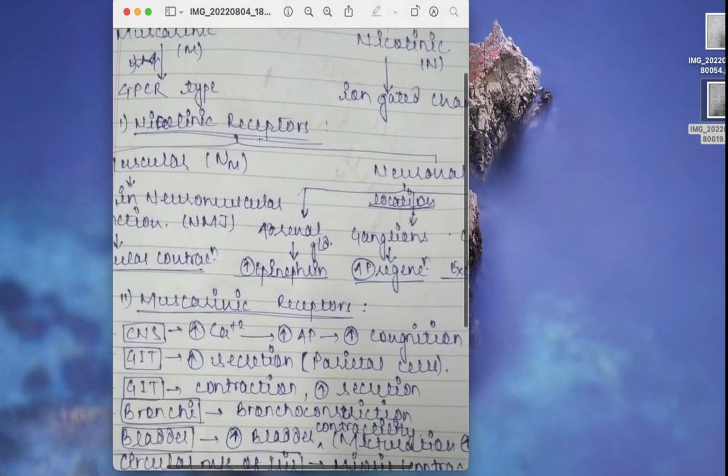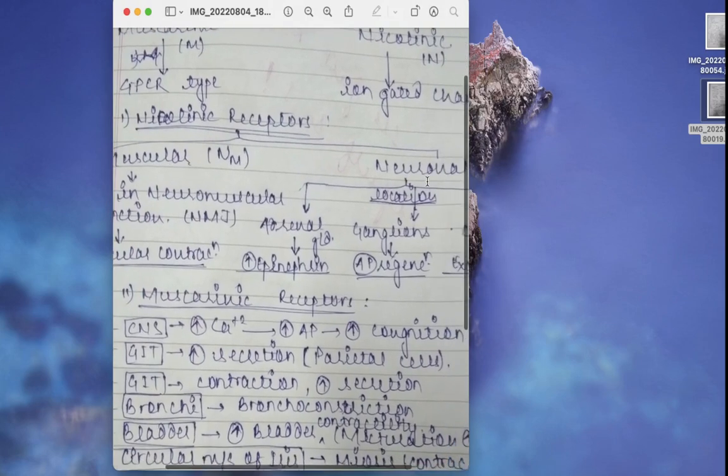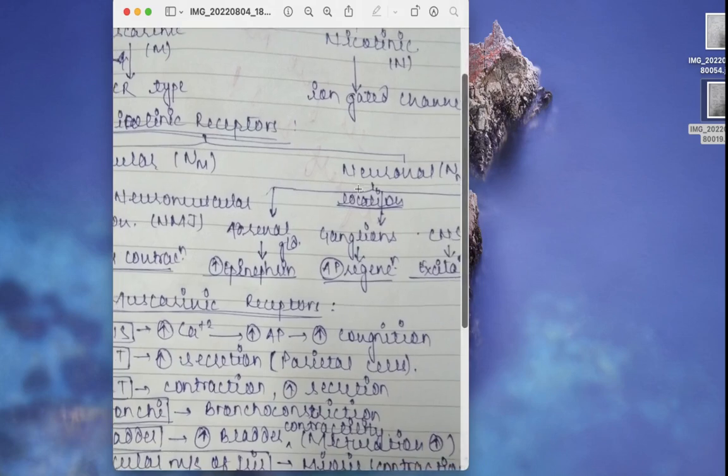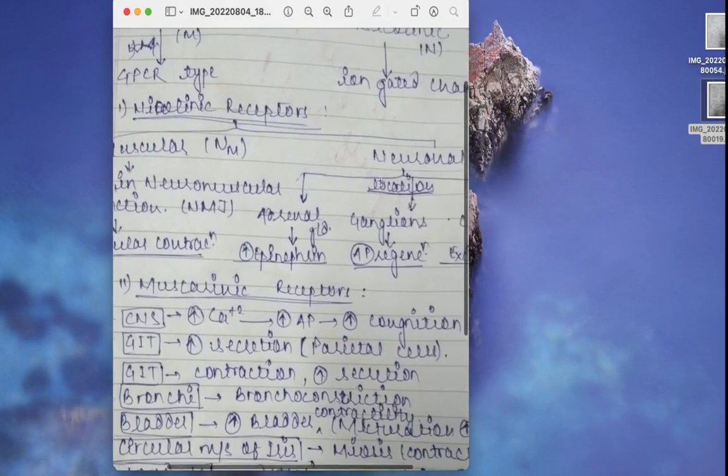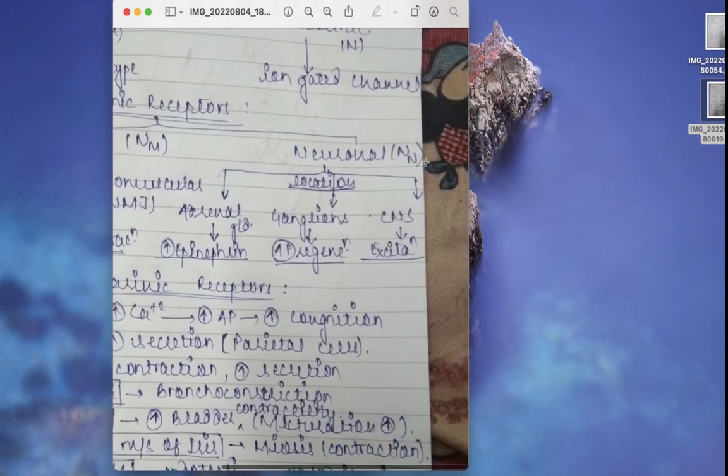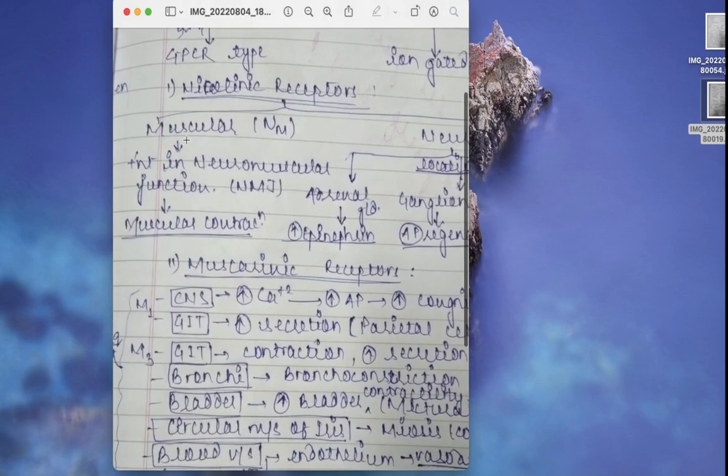The nicotinic receptors have two subtypes: the muscular type and the neuronal type. The muscular type is denoted as NM, and the neuronal type is denoted as NN. Now, the location where the muscular and the neuronal types are present. The muscular subtype of the nicotinic receptor is present in neuromuscular junctions, and it helps in muscular contraction.